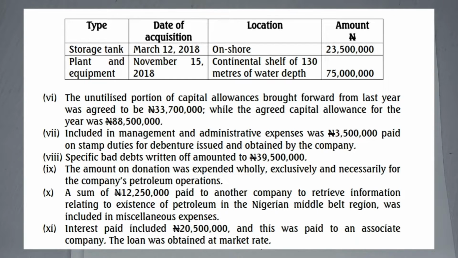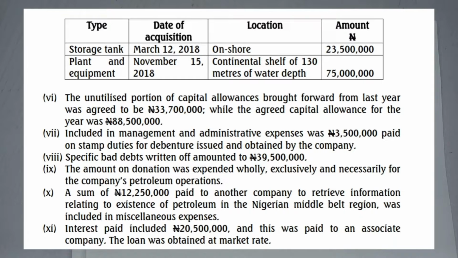Then plant and equipment. It was acquired November 15, 2018. Everything was still acquired within that year. Continental shelf of 130 meters water depth. Can you see this one? This one is inside the water. You see that continental shelf? So it is inside the water, right? We have 75 million. Now, when it is inside the water, I told you that up to 100 meters, you charge it as what? 10%. Above 100 meters, that is between 101 and 200, you charge it as what? 15%. So it means that this one will be charged at 15%. Okay.